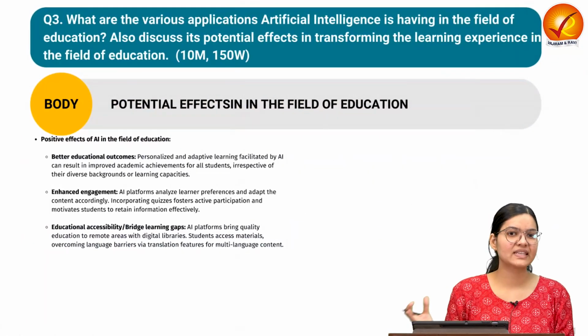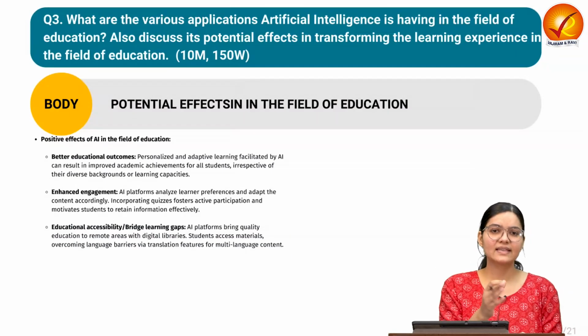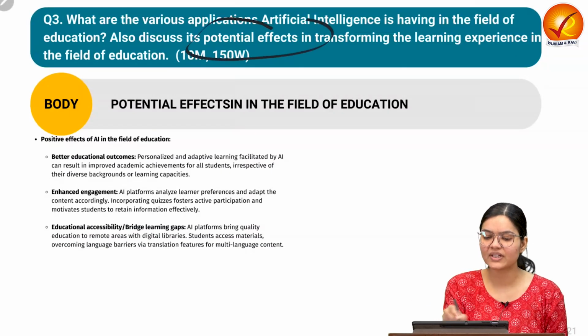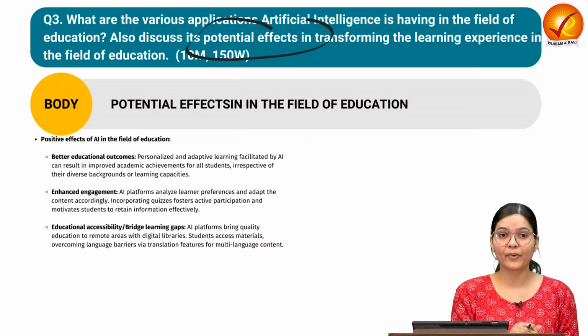Now, as we have seen what the applications of artificial intelligence could be, we can discuss the potential effects. So artificial intelligence has some very important positive things, but it also has some negative things.